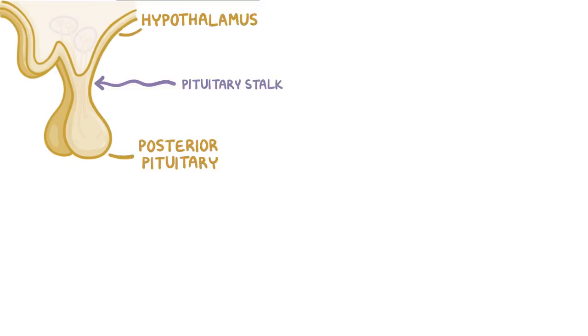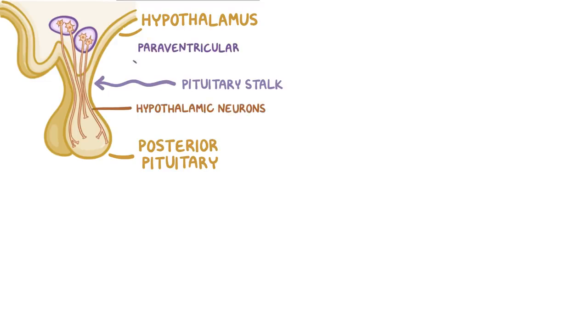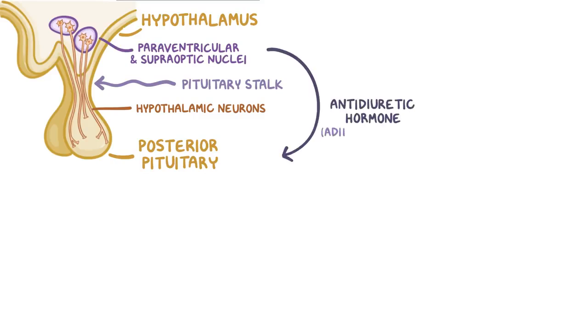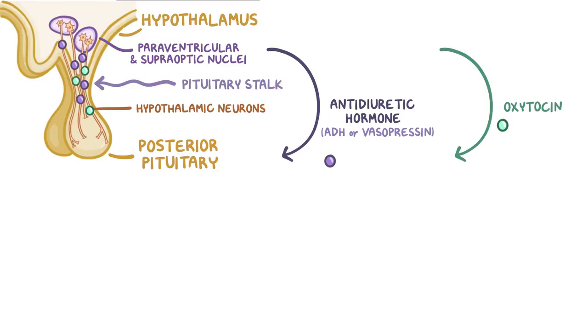The hypothalamus is connected to the posterior pituitary through the pituitary stalk, which is made up of the axons of hypothalamic neurons coming specifically from the paraventricular and supraoptic nuclei. Both these nuclei secrete antidiuretic hormone, also known as ADH or vasopressin, and oxytocin, which travel down the axons of these neurons and reach the posterior lobe of the pituitary gland.